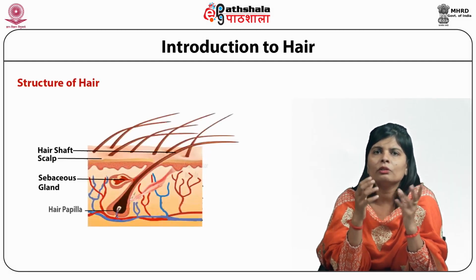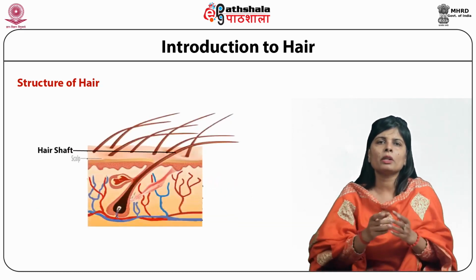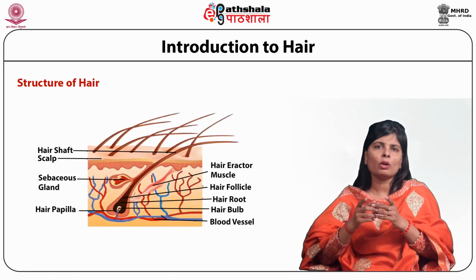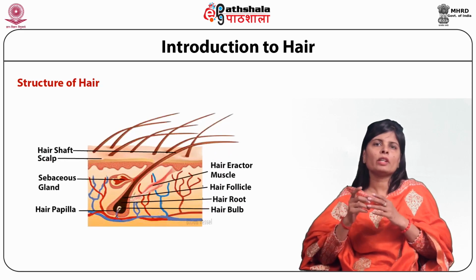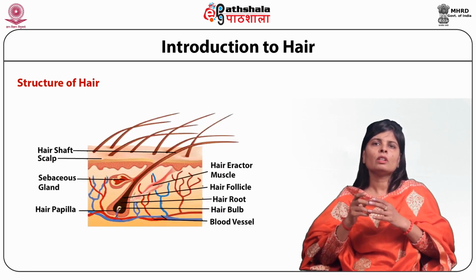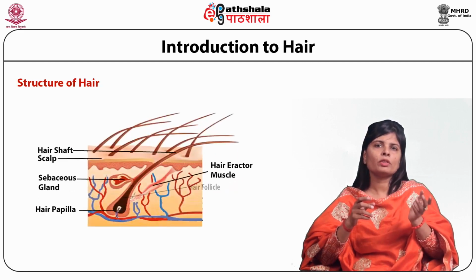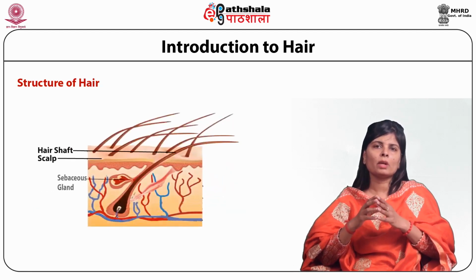So now let us start with the introduction to hair. Hair are simple thread-like structures about 50 to 100 micrometer in diameter and are found over our entire body and serve as a protective layer. They help in regulating the body temperature, collect sweat, protect us from the harmful effects of UV radiation and act as a barrier to the entry of foreign objects and other damaging particles.